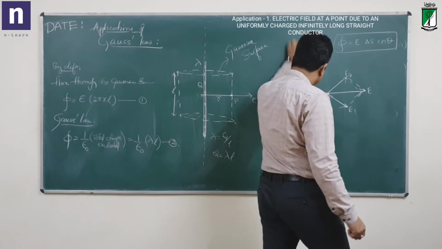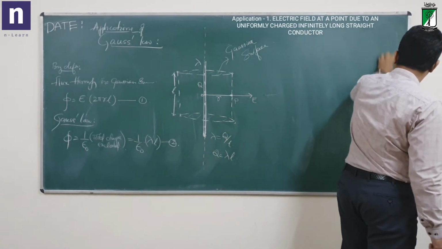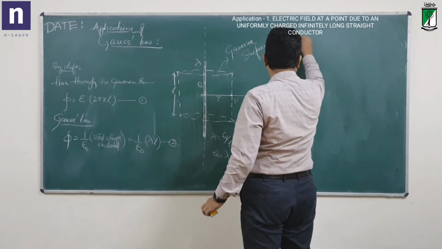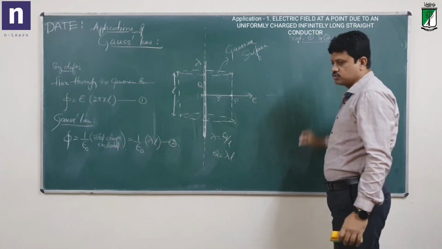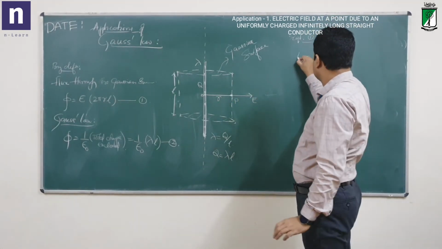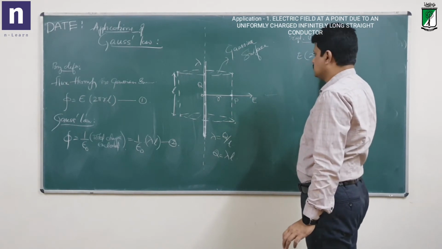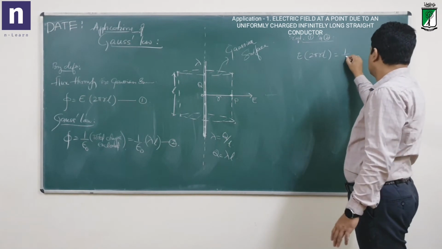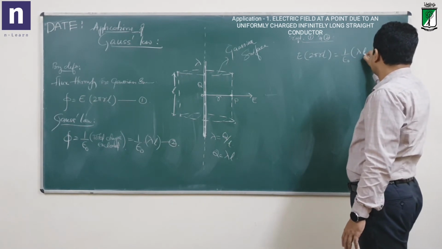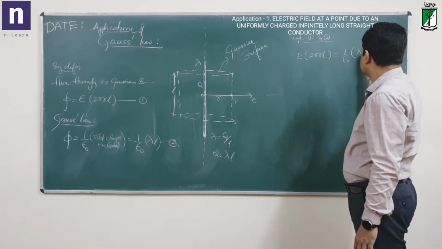Now, equating equations 1 and 2, what do you get? E into 2 pi R L is equal to 1 by epsilon naught times lambda L. So L cancels here.